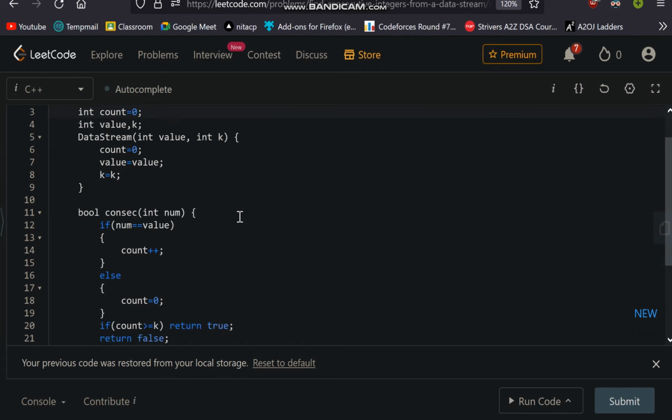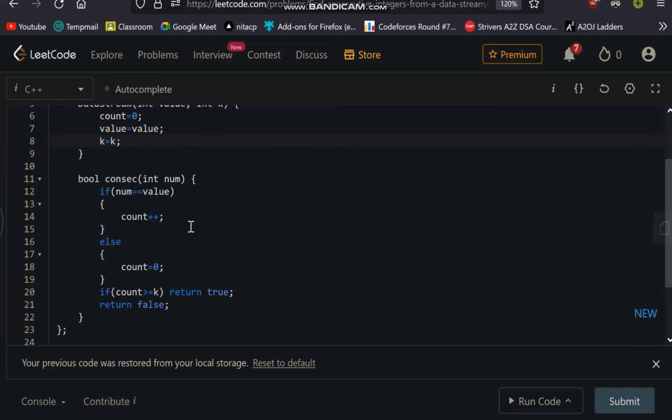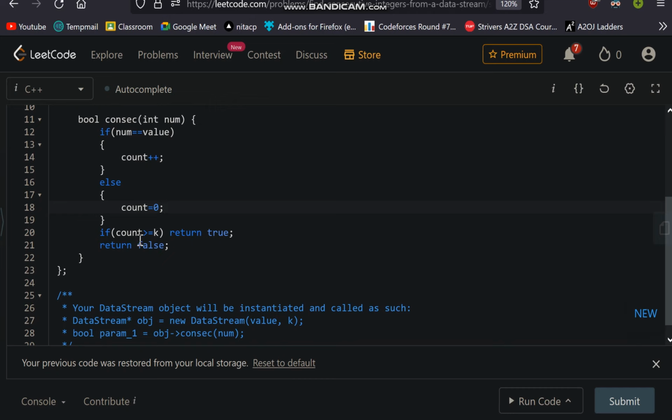So this is the code. What I'm doing is int count equal to 0, in which I can store the count of the last values, and int value and k. This is the constructor in which I just initialize the values. If the given number is equal to value, I do count plus plus, else count is equal to 0. And when count becomes greater than or equal to k, I'm returning true, otherwise I'm returning false.